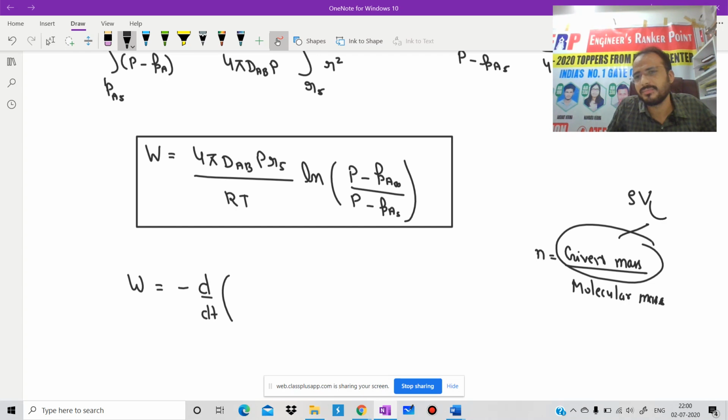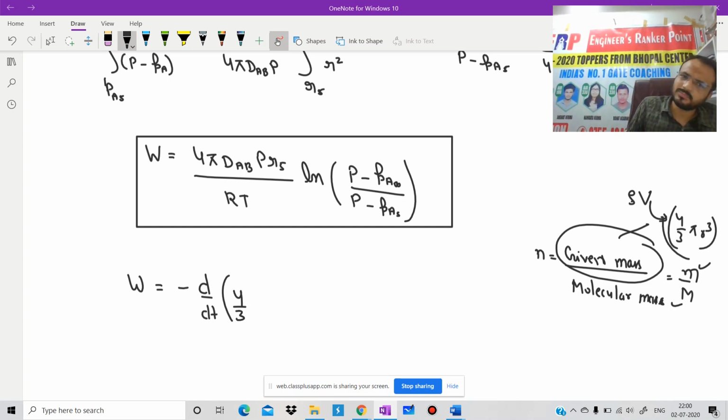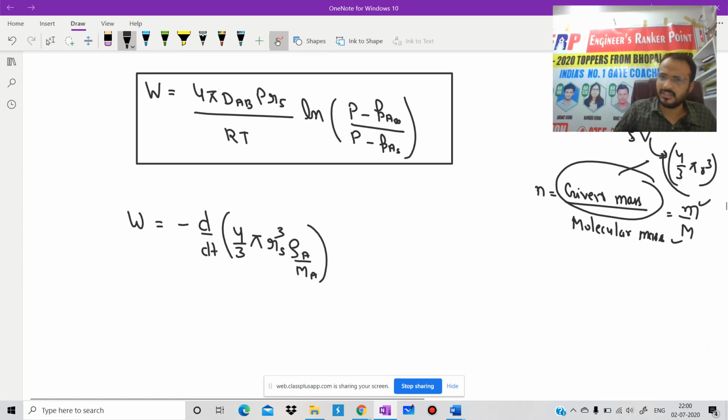We are going to take a sphere. For a sphere, the volume is 4 by 3 pi r cube. Is it clear? We will put all these values here. Initially it is n equals given mass by molecular mass, which is density into volume, and the volume of a sphere is 4 by 3 pi r cube. I hope there should be no doubt in this concept. So I can write directly volume 4 by 3 pi r cube, density rho A divided by m. Is it clear? In some books it is given directly, but in this way we will derive this one. I hope it should be clear now.